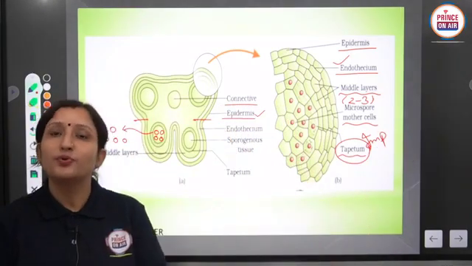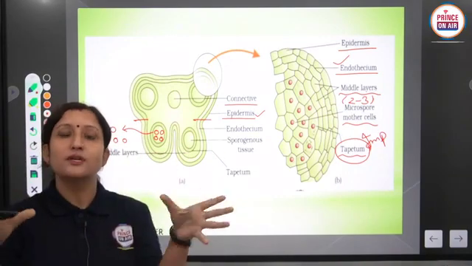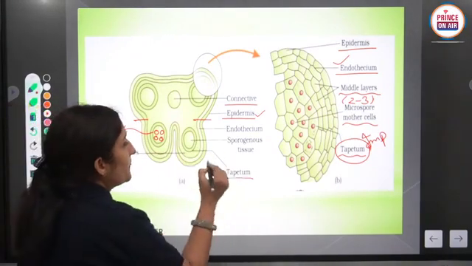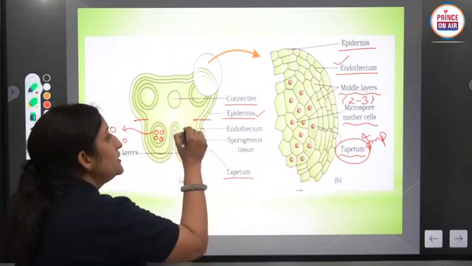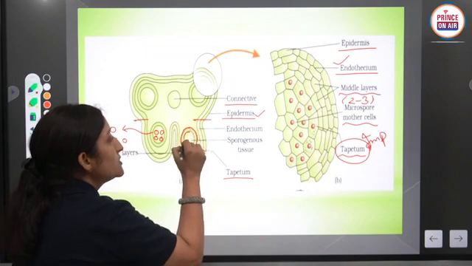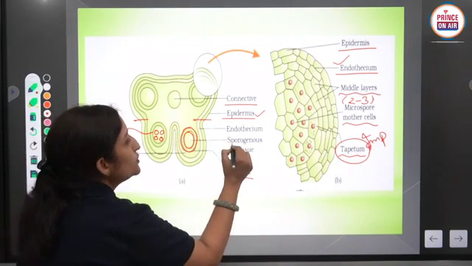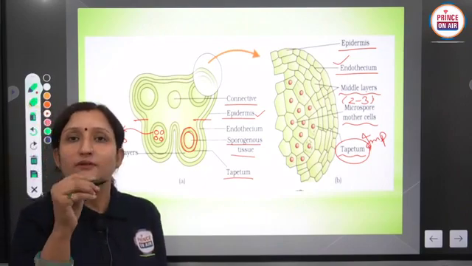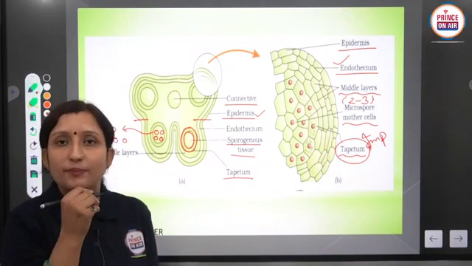Tapetum is a very important layer. It is the innermost layer of each microsporangium, the one which surrounds the sporogenous tissue. The layer that covers the sporogenous tissue is called the tapetum layer.